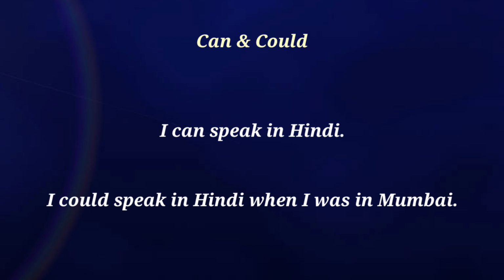So when somebody says I could do something, it means he can't do it right now. He doesn't have that present ability right now, but he had that ability in the past. When he was working in Mumbai, he was speaking in Hindi very fluently. So he told me I could speak in Hindi. You got the difference? I can is the present ability, I could is the past ability. You can prepare notes as well. If you have any doubts, please feel free to ask in the comment section.